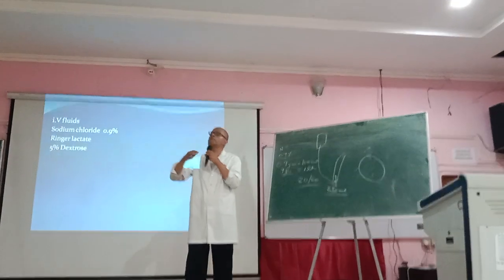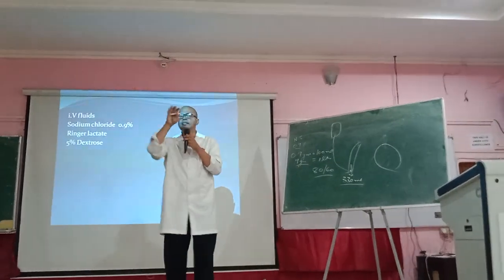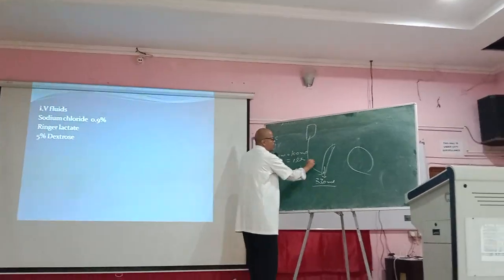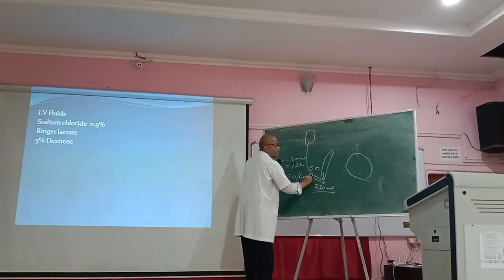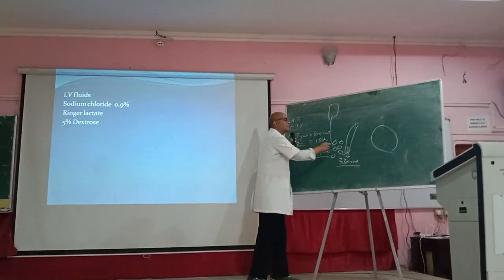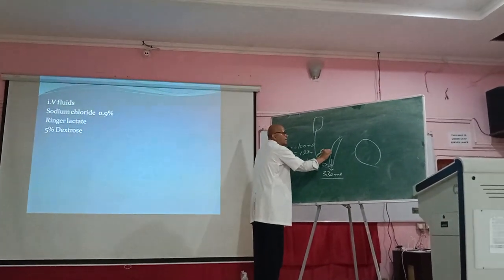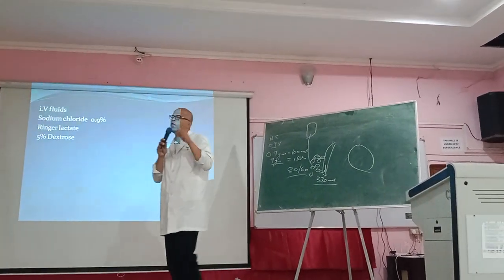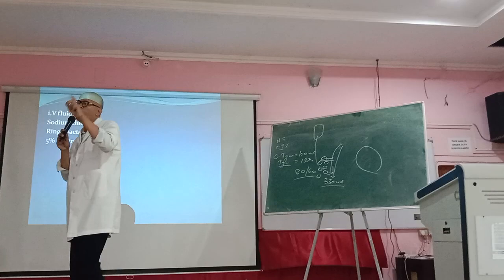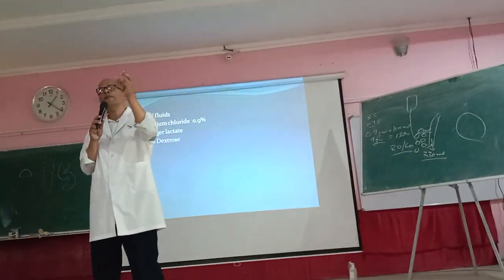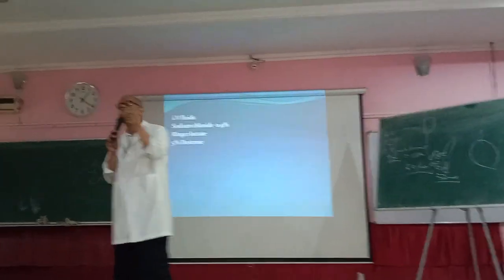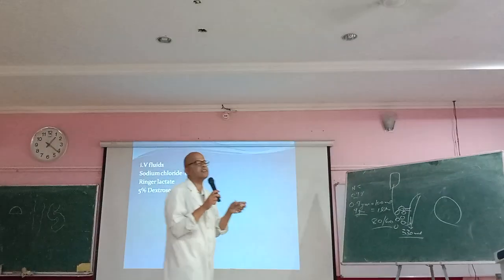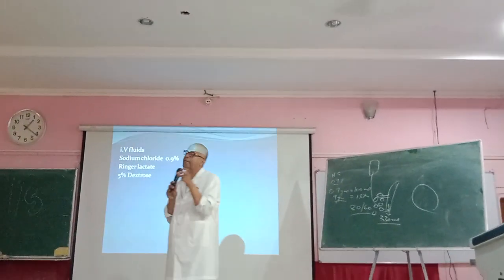It will move outside the blood vessel, outside the cells, where the liver cells and kidney cells are. It will not go inside the cell. So out of 1 liter, only 330 ml will be confined inside the blood vessel.